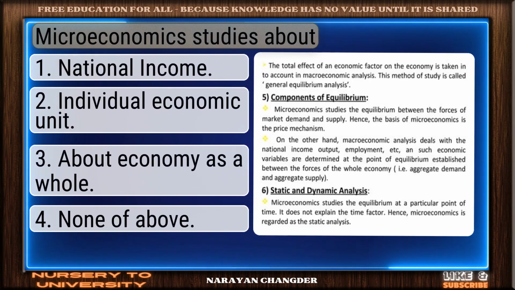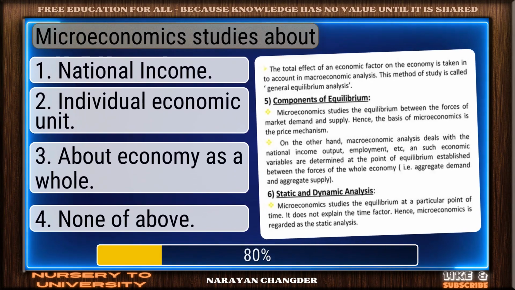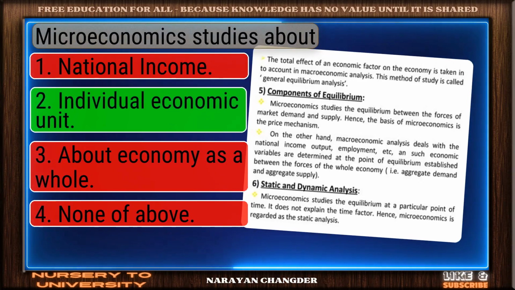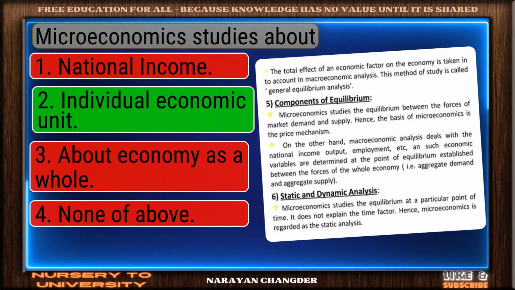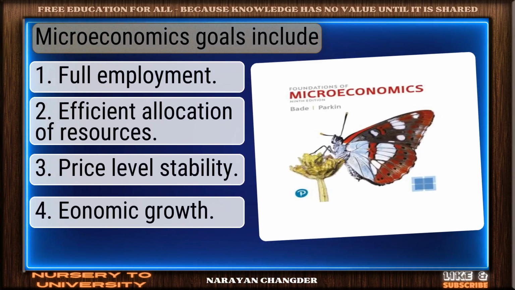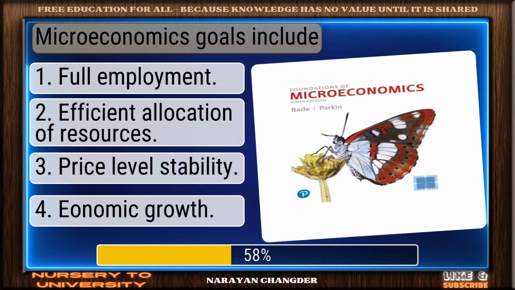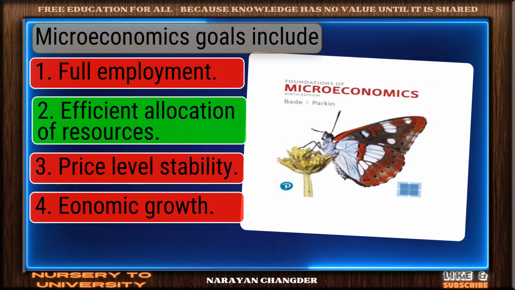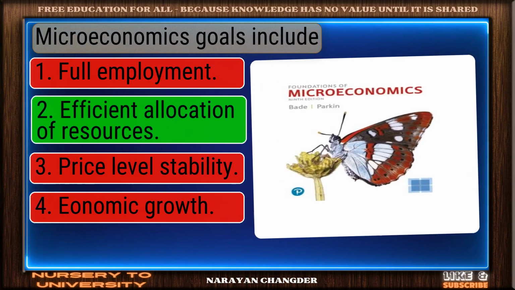Microeconomics studies about. You chose individual economic unit, and it is correct. Microeconomics goals include. Correct. Efficient allocation of resources is the right answer.